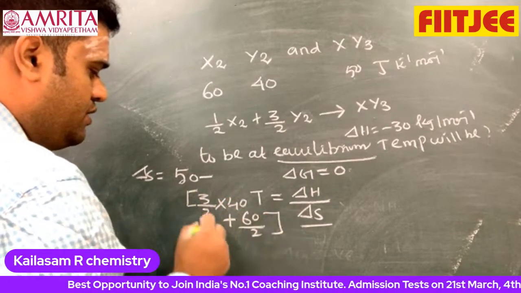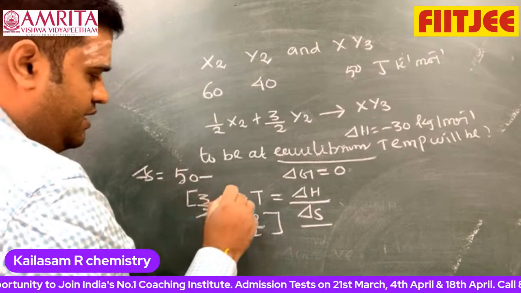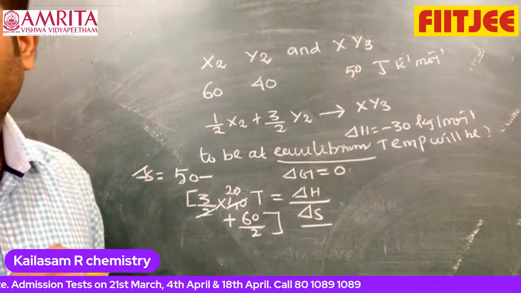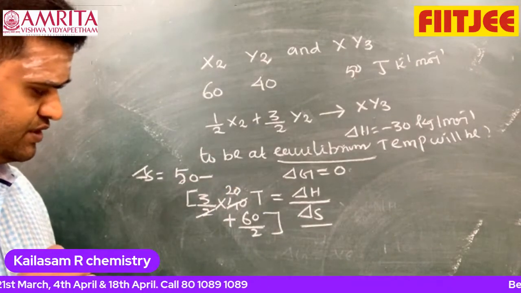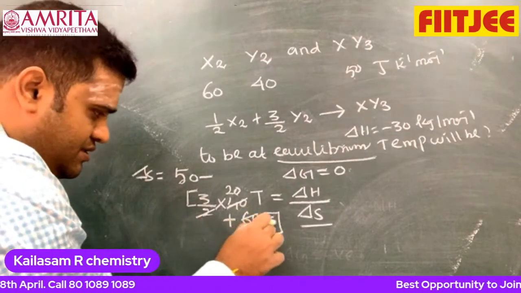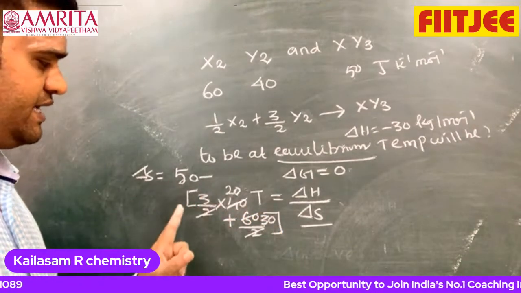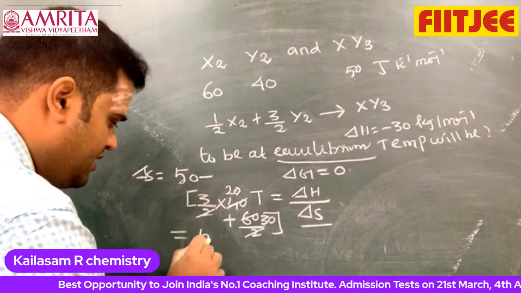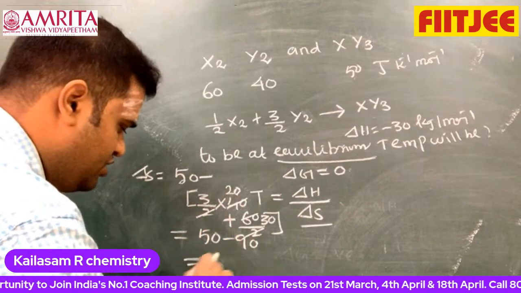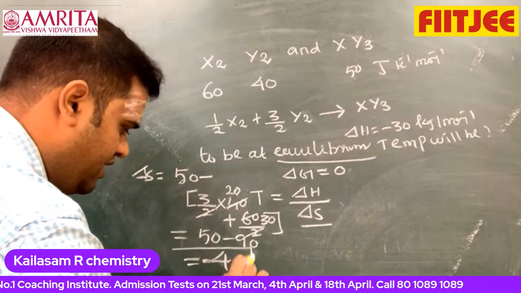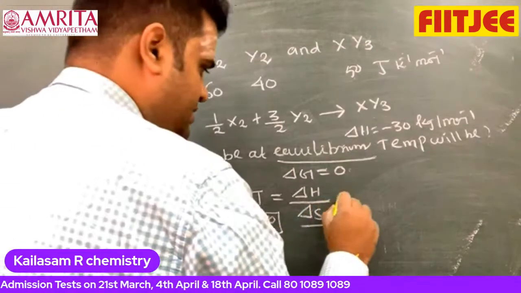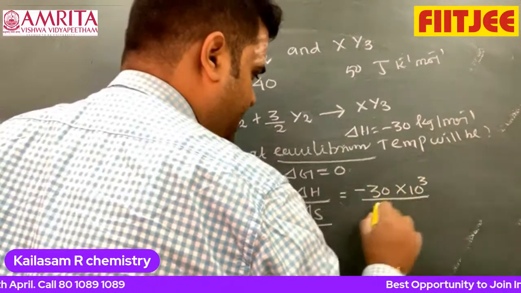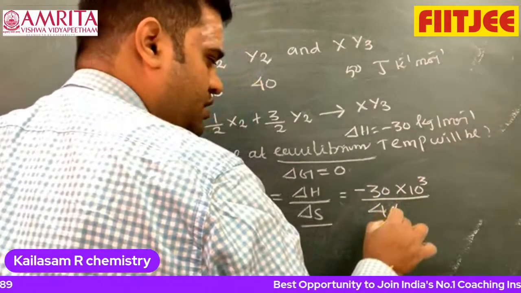That is 60 plus 60, so 90, and 50 minus 90 is equal to minus 40. Now I can write T as minus 30 into 10 power 3 by minus 40.